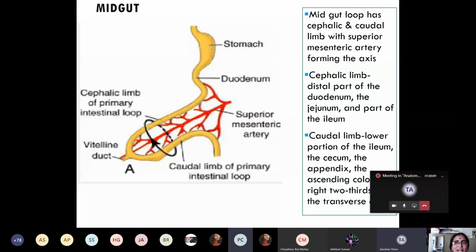Right two-thirds of transverse colon? Caudal. What are the derivatives of the cephalic limb? Duodenum distal to the bile duct, and jejunum. Yes, very good.